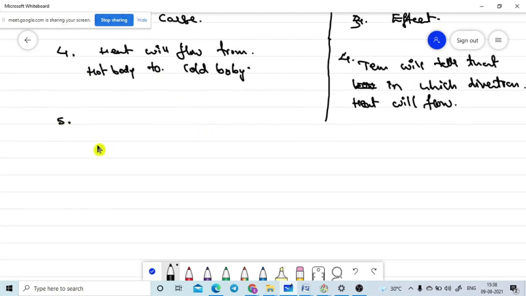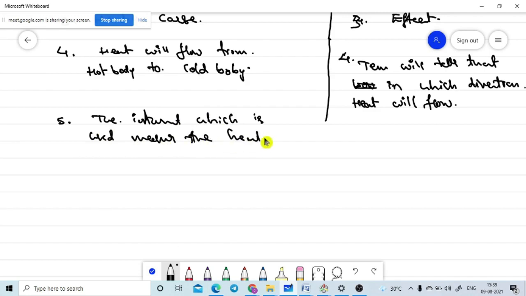Now the fifth point, the measurement of heat. The instrument used for the measurement of heat energy is named the calorimeter.